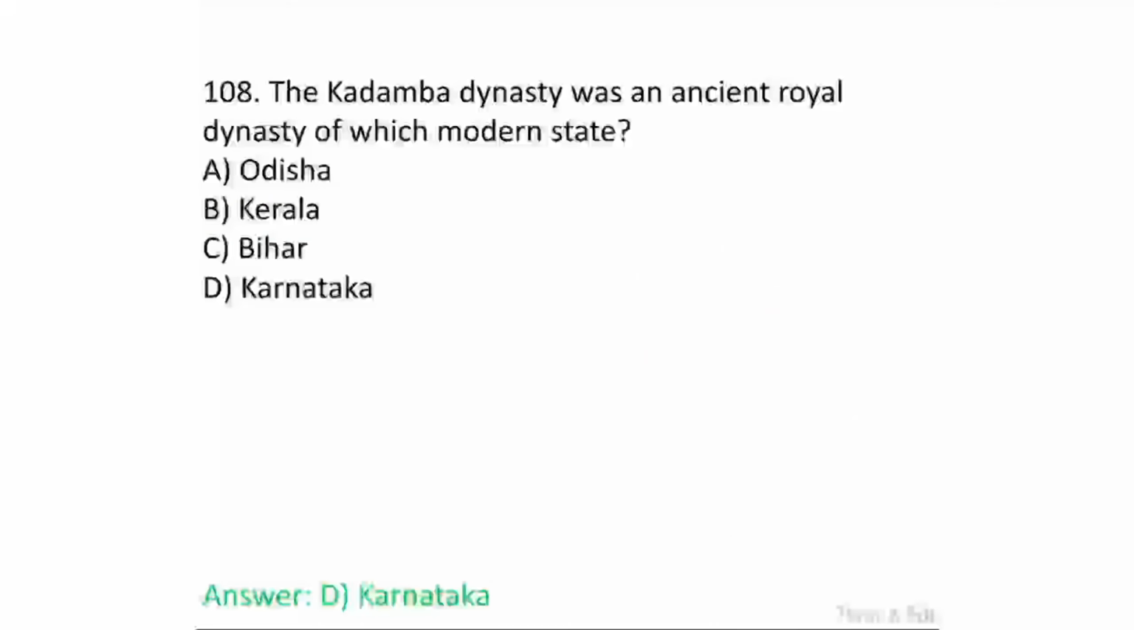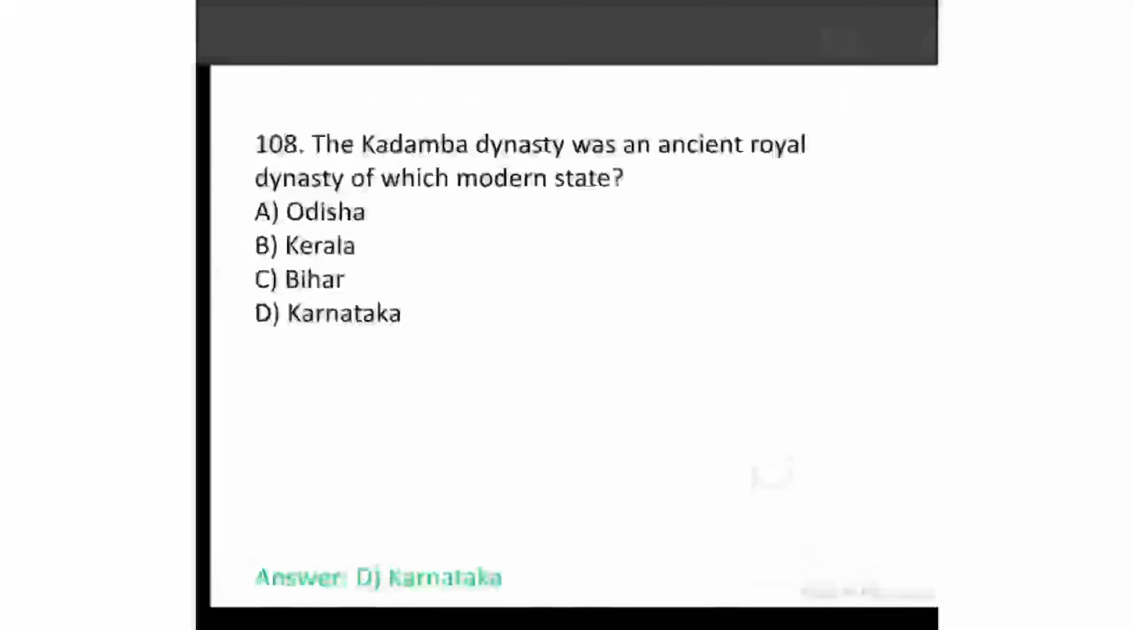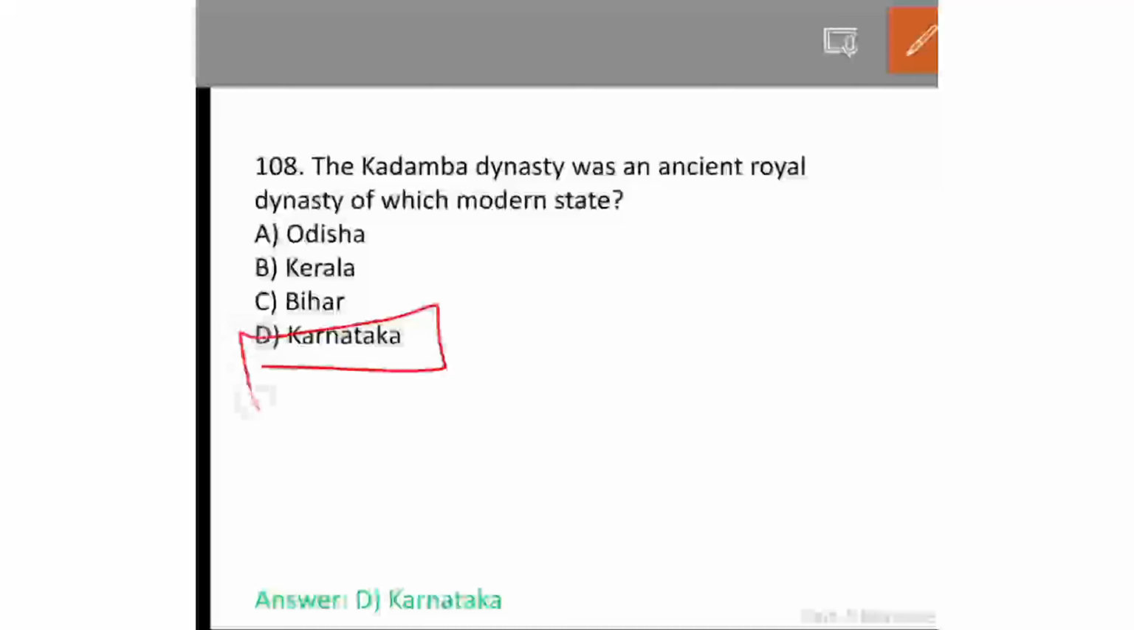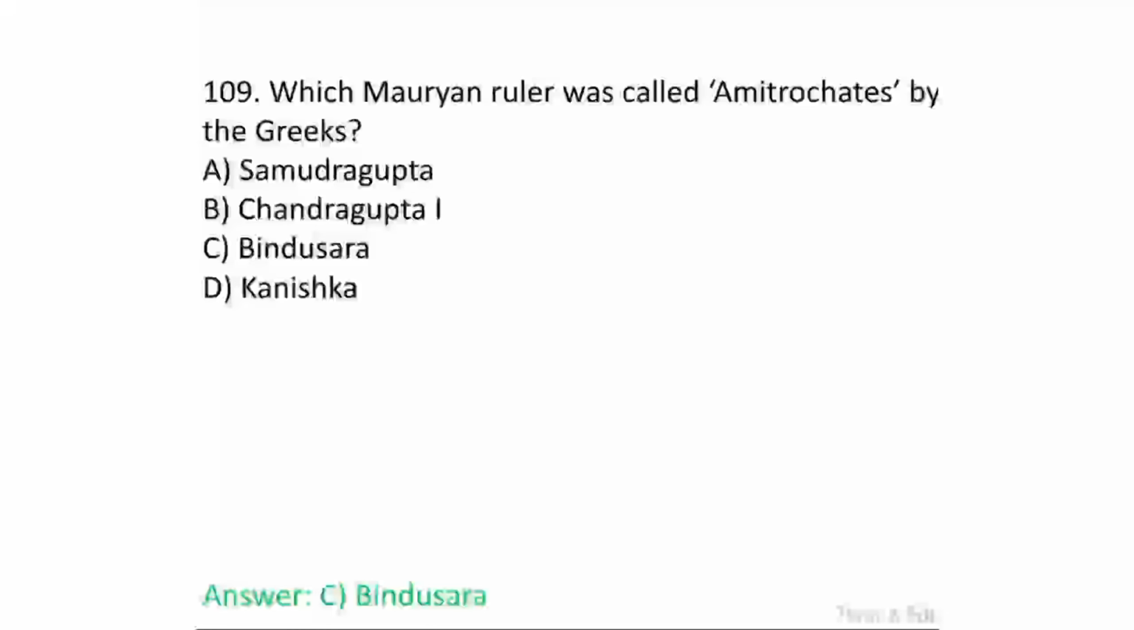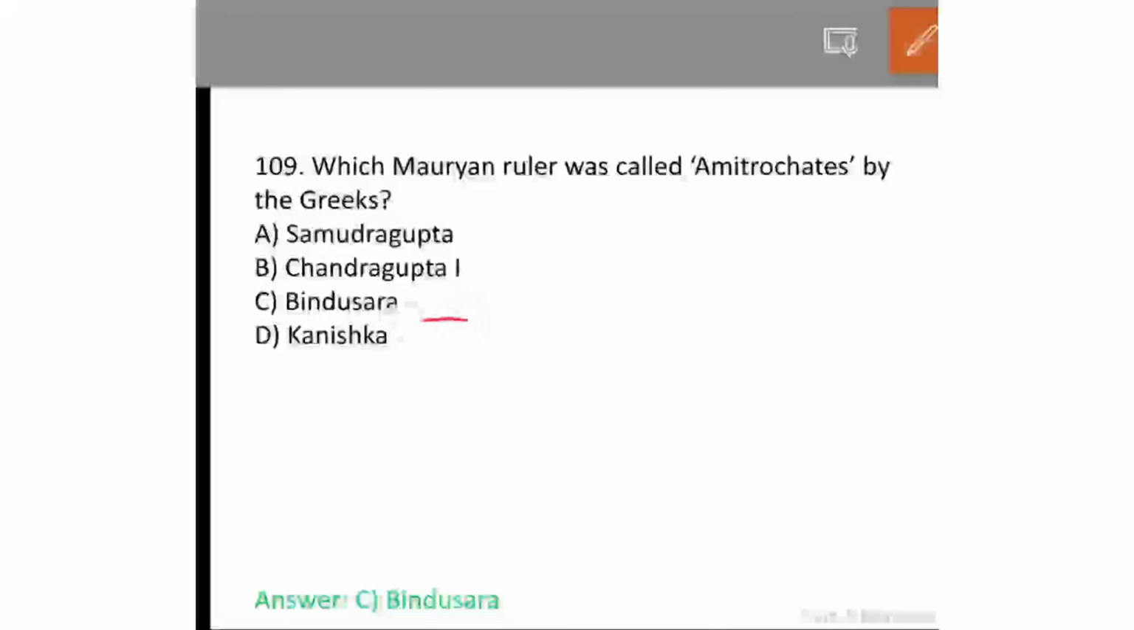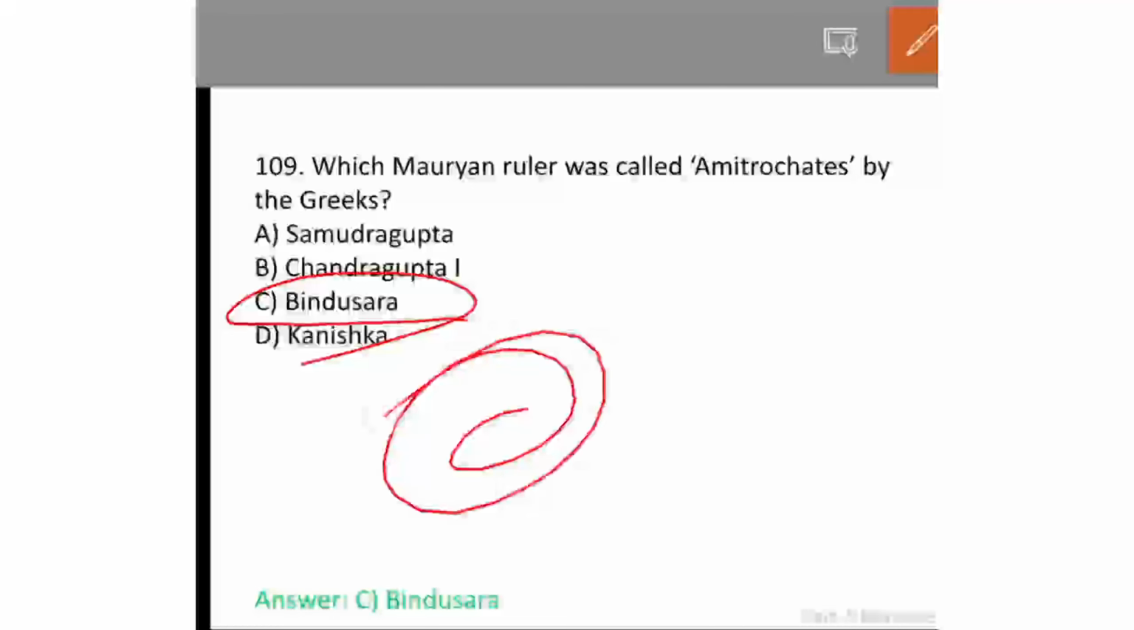The Kadamba dynasty was an ancient royal dynasty of which modern state? Karnataka. Option D, Karnataka. Which Mauryan ruler was called Amitrochates by the Greeks? It was Bindusara. Option C, Bindusara.